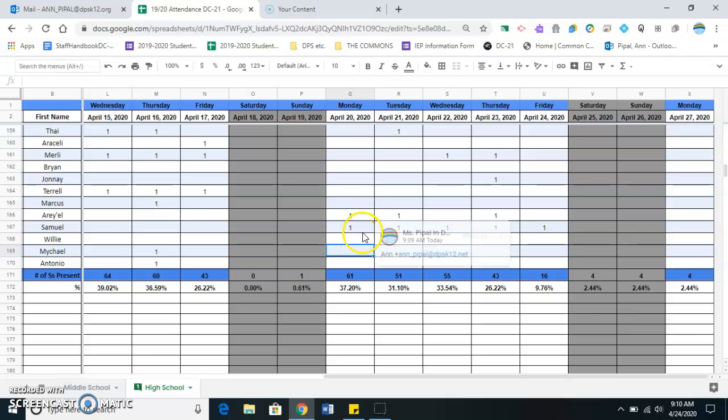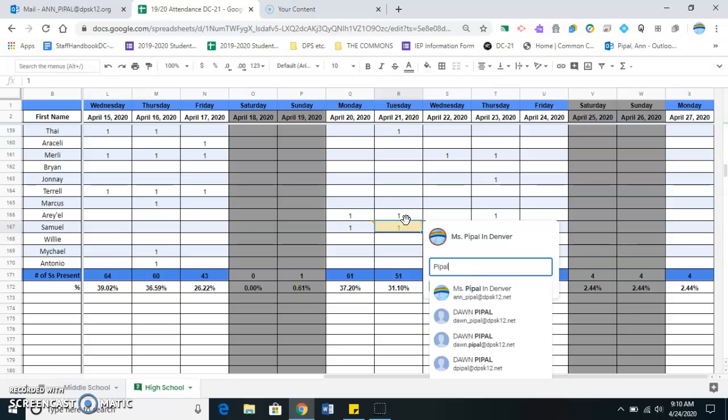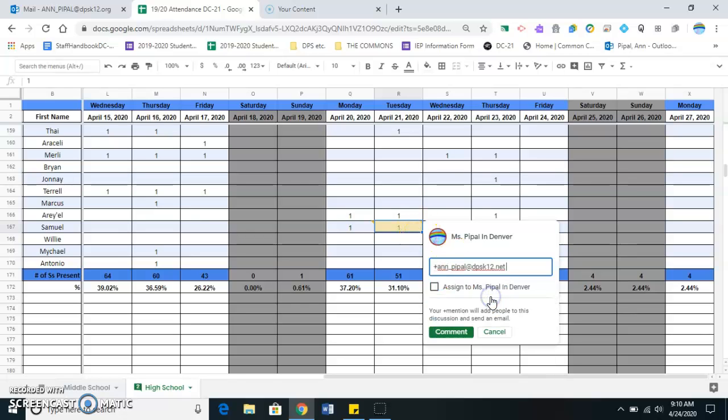Also, I mentioned that there's a control option, so let's just move over here. I've gone to the attendance, and I'm going to do a Control Alt M as in Mary. And I'm going to put my name in here again. And I'm going to click on comment.